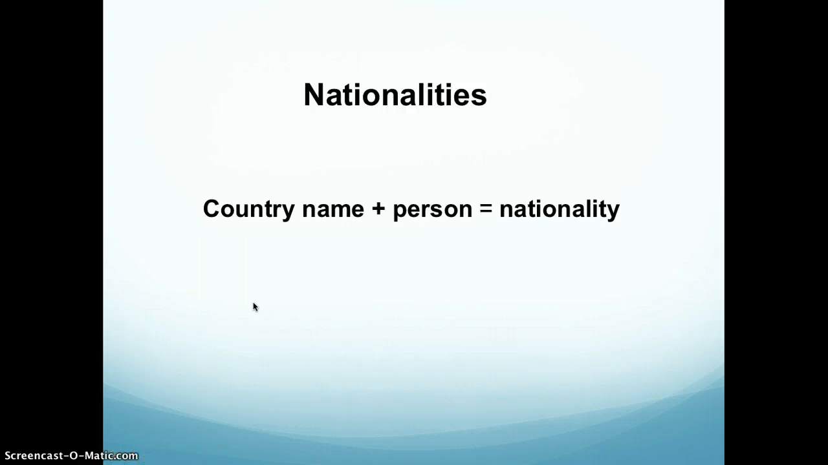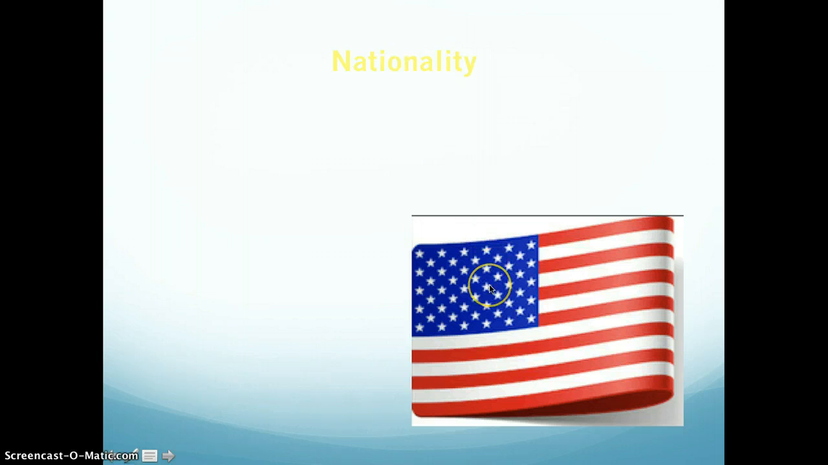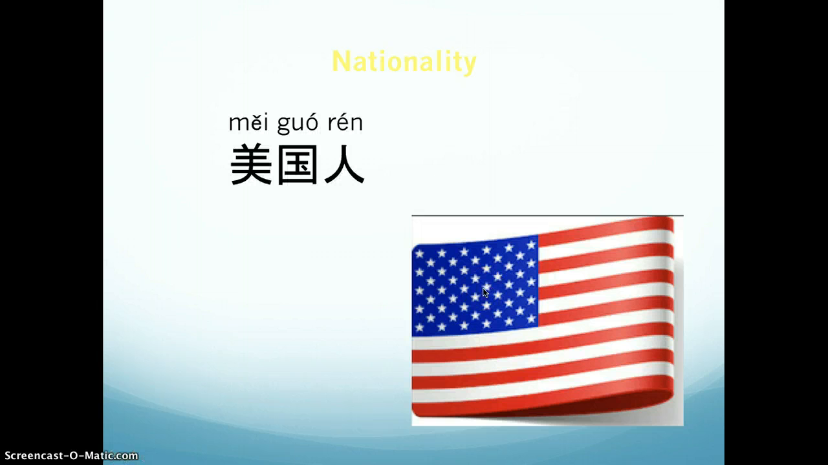Okay, let's look at this. So how to make a country into the nationality. So country name, which is like a 美国, 中国, 英国, or 加拿大 plus the person. So person is 人, we just learned in this lesson. So it will be nationality, the people of this nationality. So for example, so how to say USA, it's 美国. How to say American? It will be 美国人. Okay, 美国人.